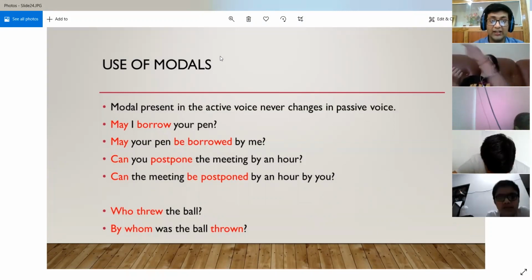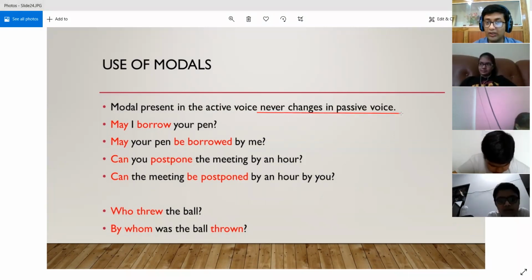Now, what they are saying is that a modal present in the active voice never changes in the passive voice. So the modal always remains the same.